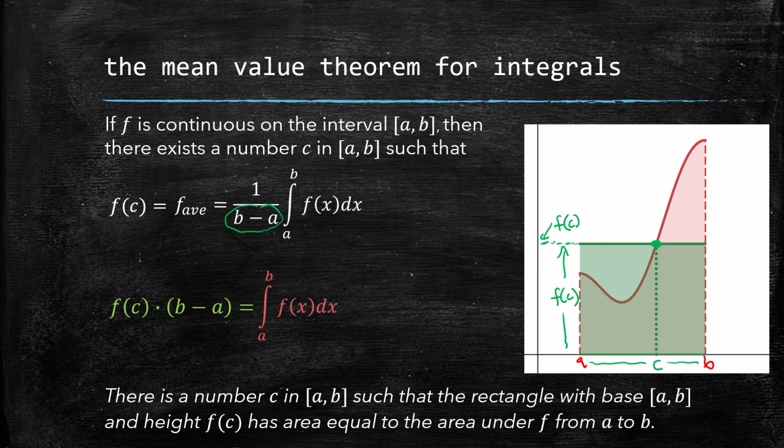Well, imagine f was my velocity function, and I was on the highway. This is my velocity function, and it's always positive, so I slow down, speed up, but I'm never going backwards. In this case, this quantity would give me the distance that I traveled over the time period a to b.